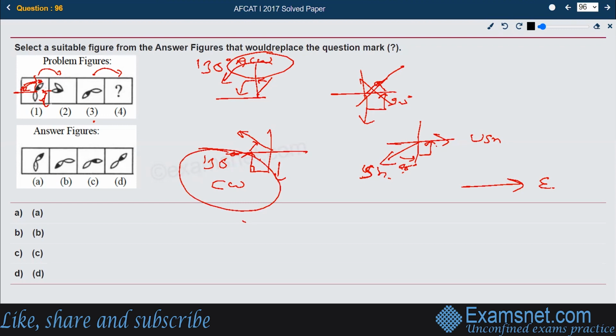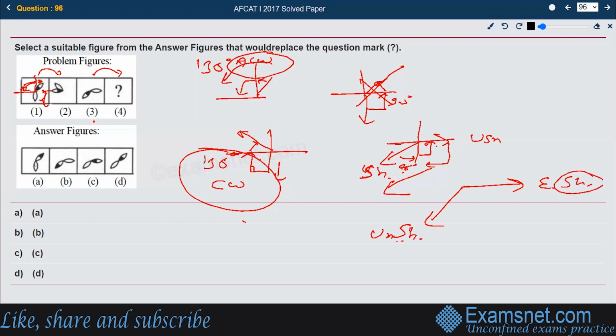So it should face 135 degrees clockwise. So it's 90 degrees and then 45 degrees. So it should start facing towards the southwest. So there, where the shaded one should face, the unshaded one should face.